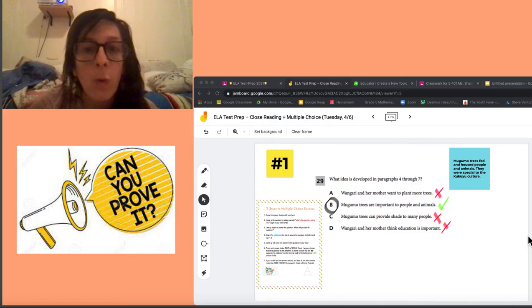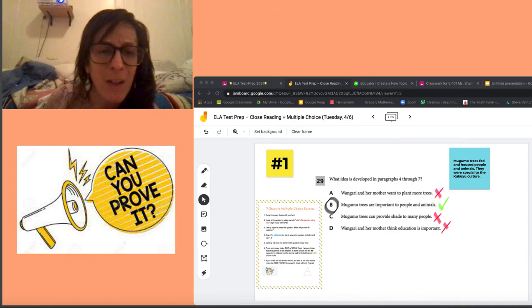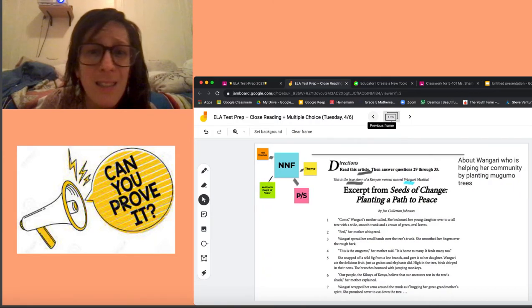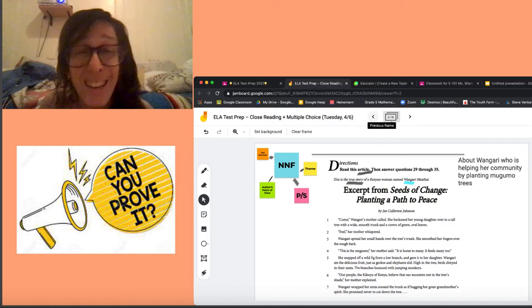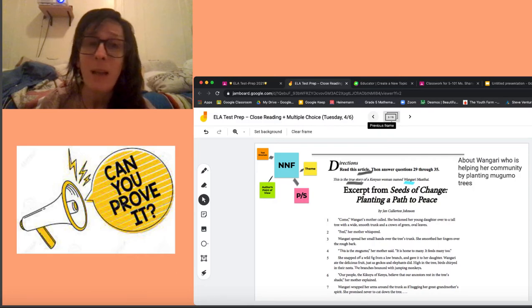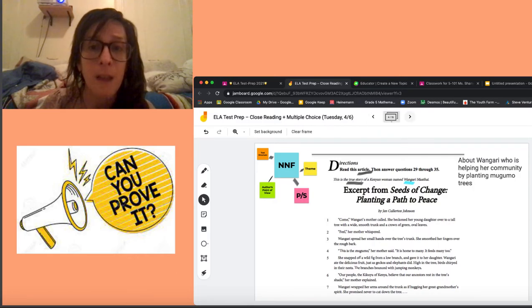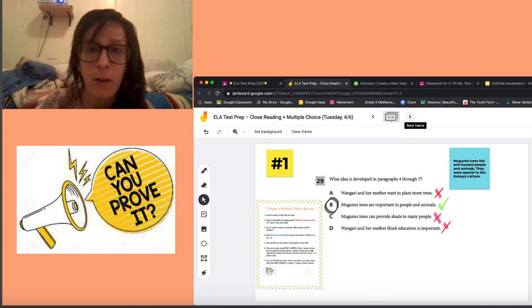So A, Wangari and her mother want to plant more trees. If I look back in paragraphs 4 through 9, it did not talk about Wangari and her mother trying to plant more trees. This was the test makers trying to trick you, because we know that later in the text they wanted to plant trees, or at least Wangari wanted to plant trees, but that didn't happen in paragraphs 4 through 7. So I gave that an X. That is not supported by text evidence in paragraphs 4 through 7. That's not the idea that was developed.